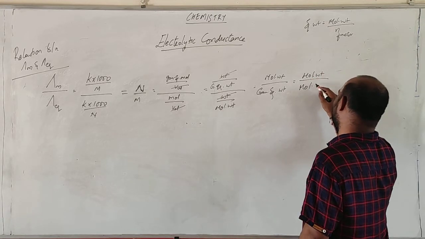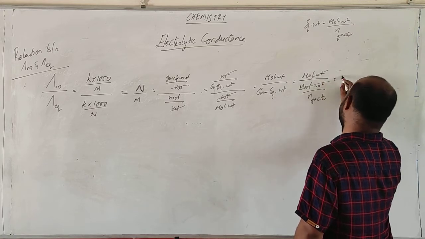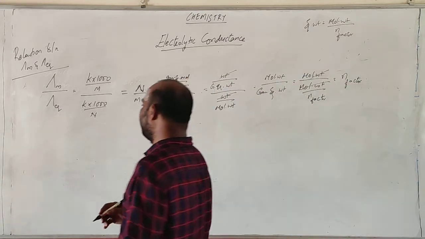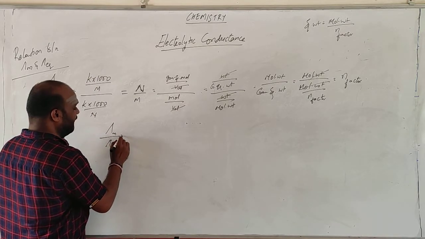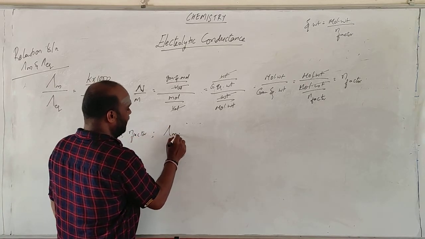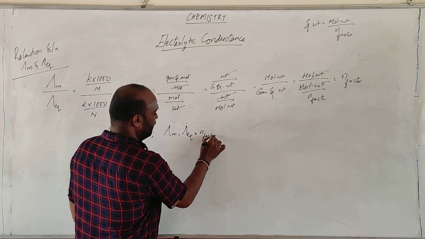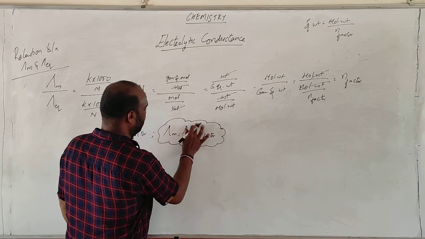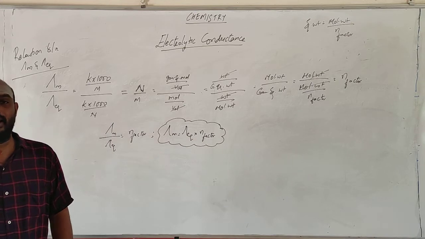So it is molecular weight by molecular weight by n factor, which will be equal to n factor. So this is the relation between molar conductivity and equivalent conductivity. The ratio is equal to n factor. Or if you want molar conductivity, it is nothing but equivalent conductivity into n factor. So this is the relation between molar conductivity as well as equivalent conductivity.